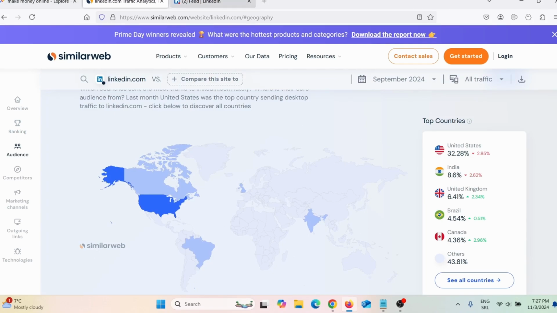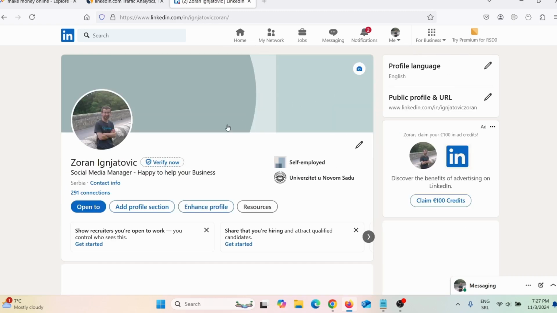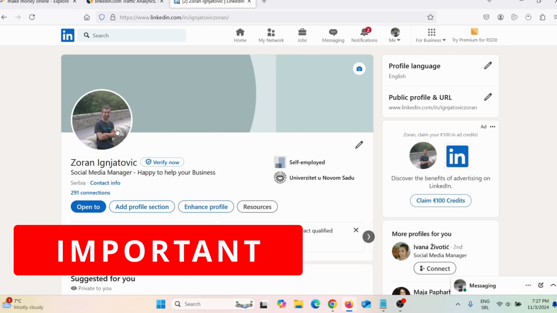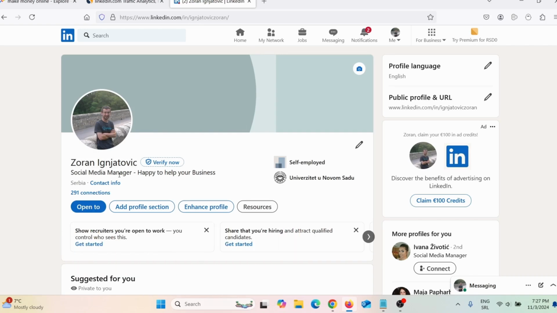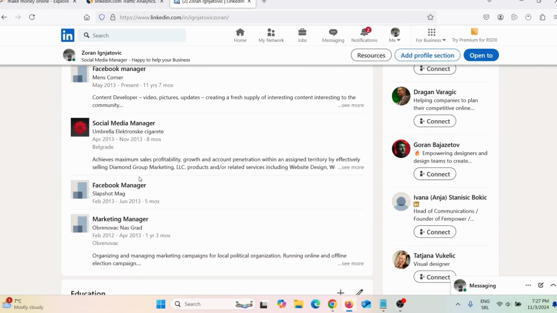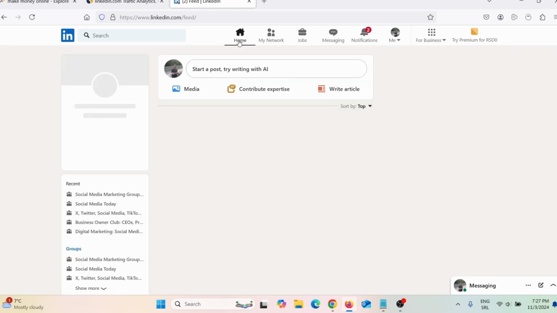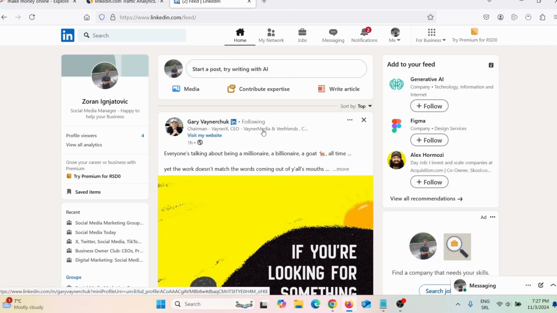So when you come on LinkedIn, you need to register for a free account, and then you need to go on your profile, okay? And you need to add your timeline image, a nice profile image, your name, your title, some description, your education, endorsements, your skills, and so on and so on. Fill everything, okay? And then click here on home, go back on your home page, and then you need to click here on write an article, okay?